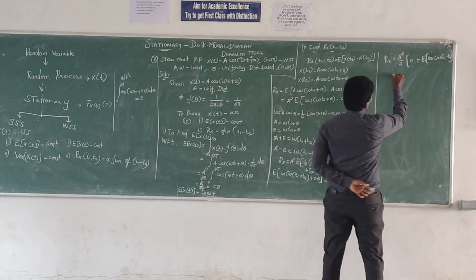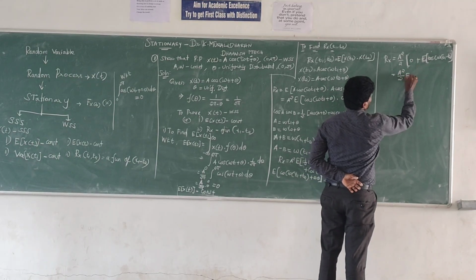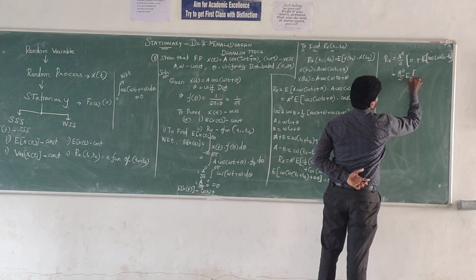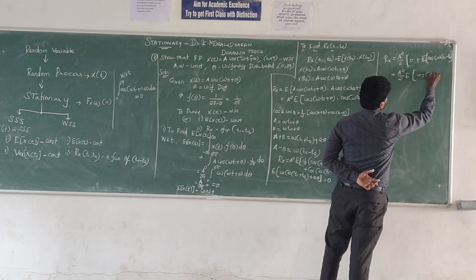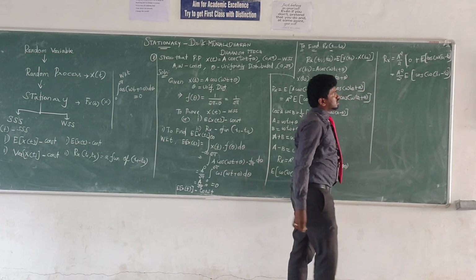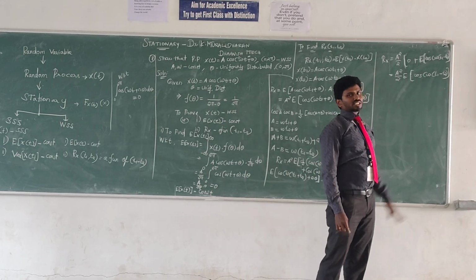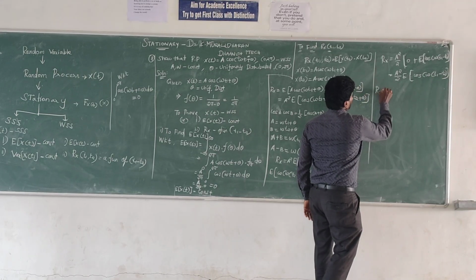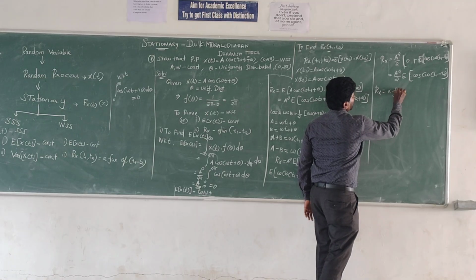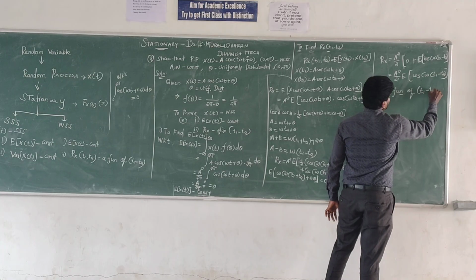Multiplying a square by 2 with the expected value, finally we got the expected mean of cos of omega t1 minus t2. So this is a function of t1 minus t2. Therefore the given autocorrelation value is a function of t1 minus t2.